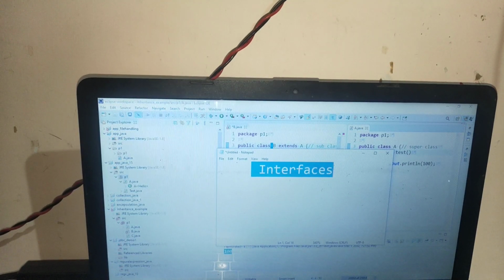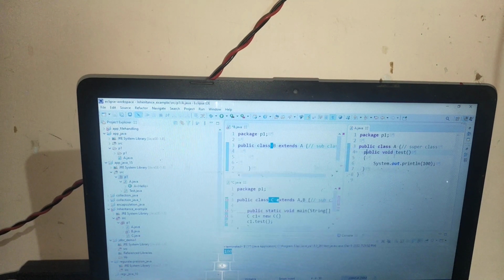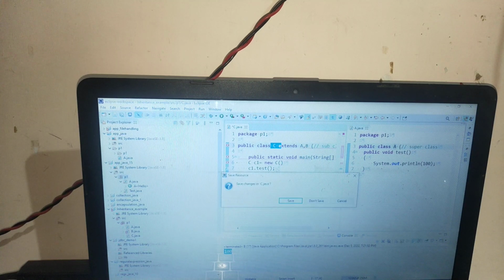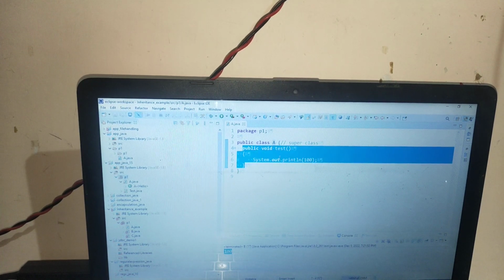Interface, firstly, the definition of interface is: an interface can consist of only incomplete methods. That is the first point of interface. What is that all about? If I create one class here, and then an interface, it can consist of only incomplete methods. So what is an incomplete method?